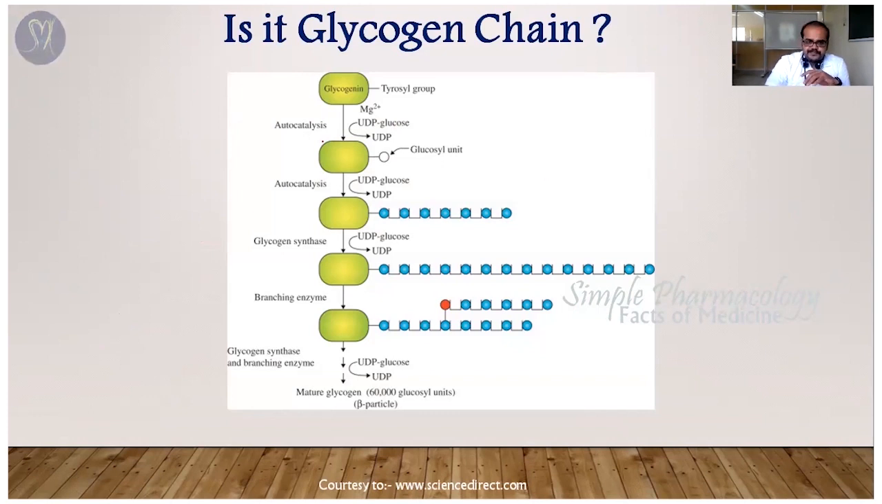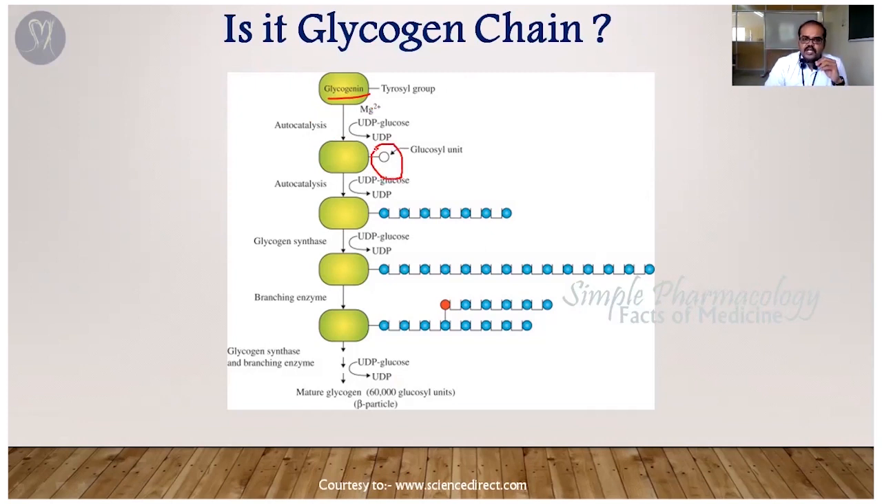So the glucose is the raw material. We know that the glucose is going to attach with the glycogen primer. The primer is nothing but glycogenin; it acts as a primer. So the glucose is converted into UDP glucose, uridine diphosphate glucose, and that glucose unit is going to attach with the primer.